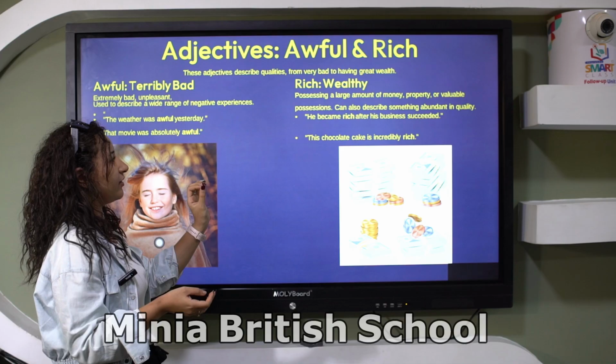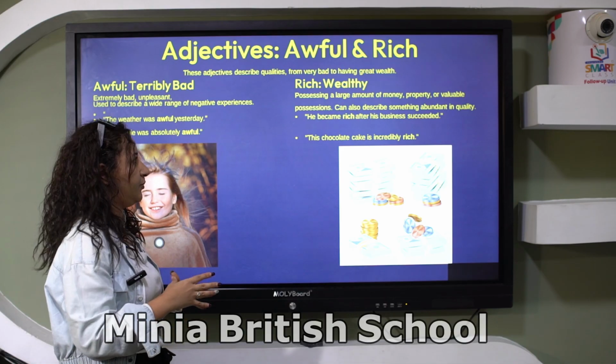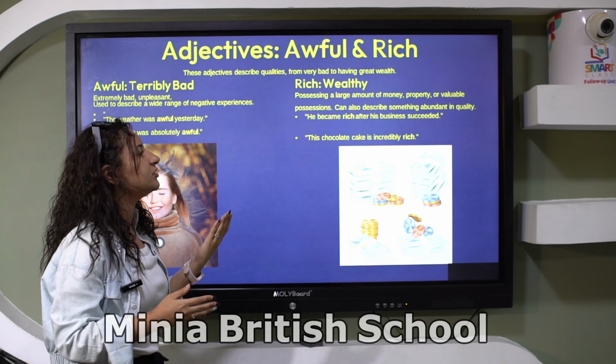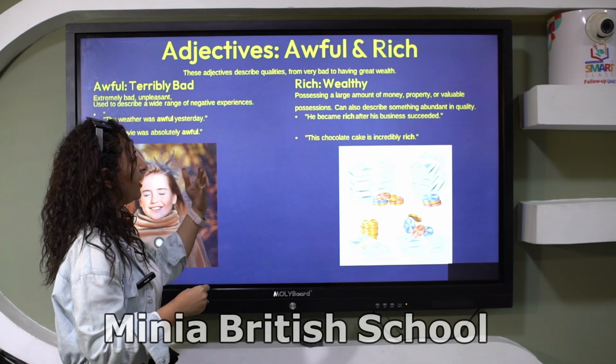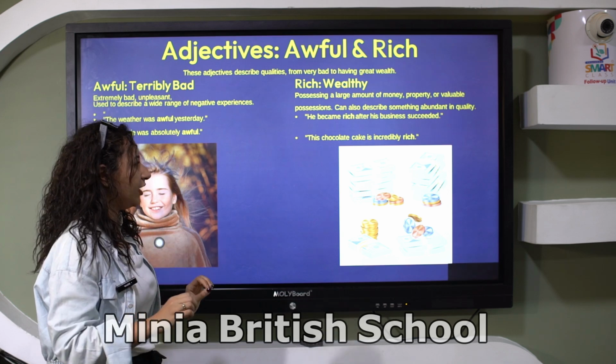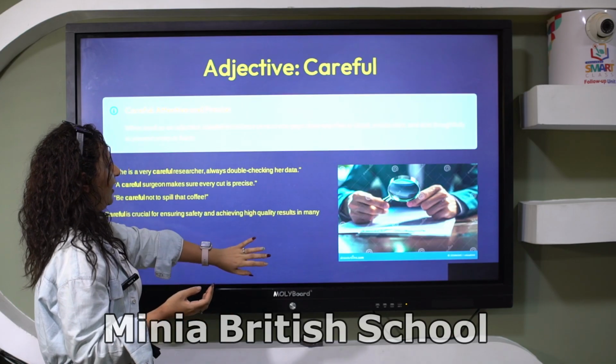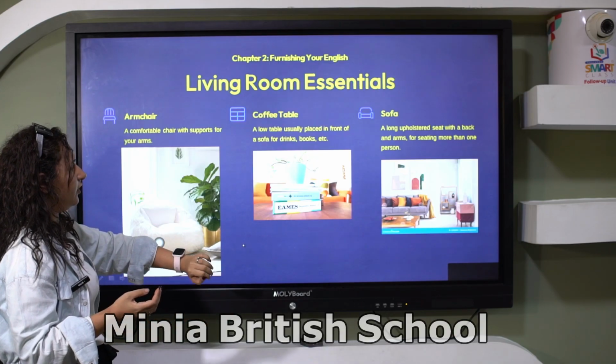Rich: wealthy, possessing a large amount of money, property, or valuable possessions. It can also describe something. He became rich after his business succeeded. This chocolate cake is incredibly rich. Okay, the adjective careful, we said it before.